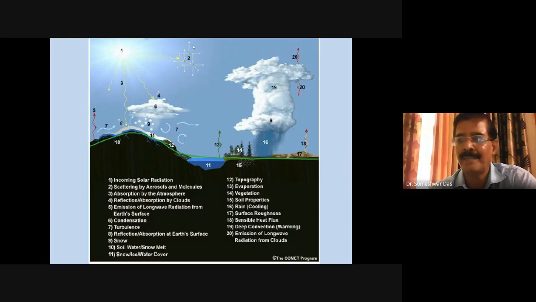Also, this lowest layer, where all these biomes exist, like trees and human beings and animals, is also called the biosphere. All the biomes exist in that lowest layer. So the lowest layer is the surface layer of the PBL, right?